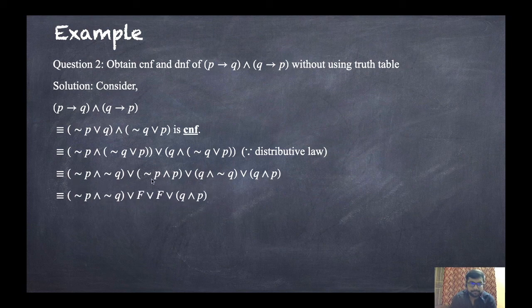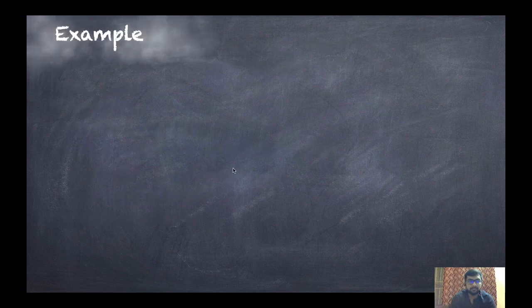Now not P and P, that is false. Q and not Q, that is also false, and Q and P. And last, this is same. Now false or anything, that is Q or P. So Q or P, and this is the required DNF. How? Here in between there is or, and in surrounding brackets there is and. So this is the required DNF. That is disjunctive normal form, and this one is conjunctive normal form. Next example,